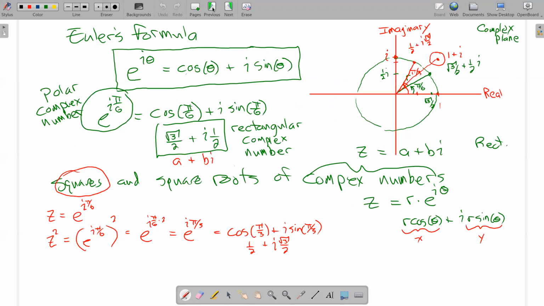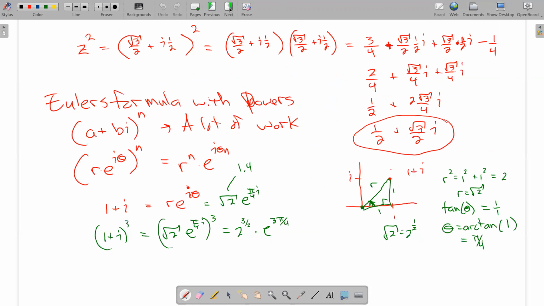Where we graph the real part of the number horizontally, and we graph the imaginary part of the number vertically, so that a plus bi ends up being a point in this complex plane. Other big idea: Euler came up with a formula that connects e to the i theta to cosine plus i sine of theta, which we can use to rewrite a complex number in a different form, and it makes finding squares and square roots easier. So we'll do a square root example next.